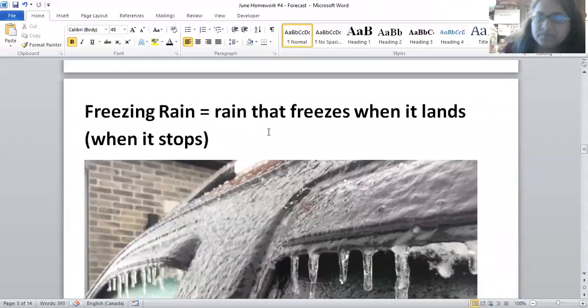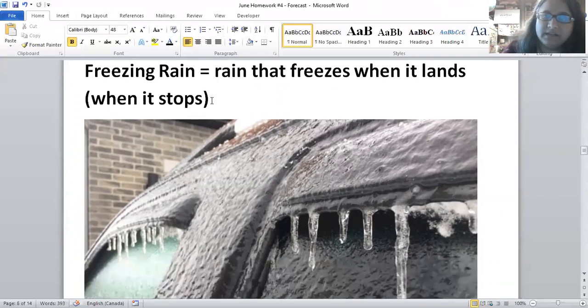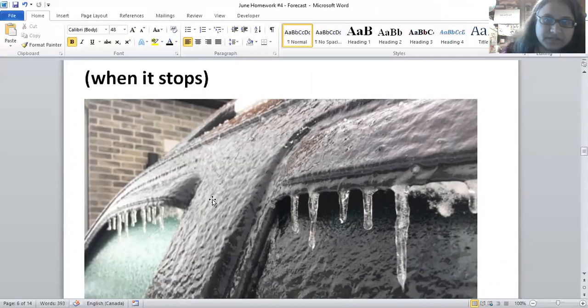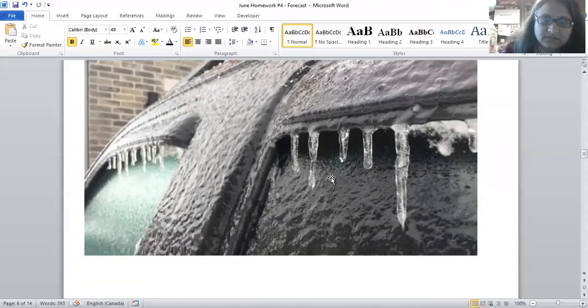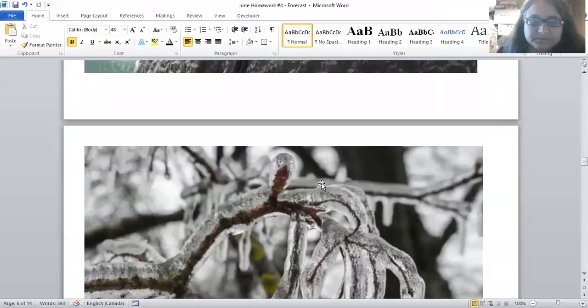Freezing rain looks like rain when it's falling, but when it lands, it freezes. So whenever that rain is coming, it's water, it's not snow. But when it stops, it becomes ice. So there it is. Freezing rain can freeze up your car. It's very dangerous to walk on. It's difficult to walk on because it's so slippery. You can fall very easily with freezing rain.